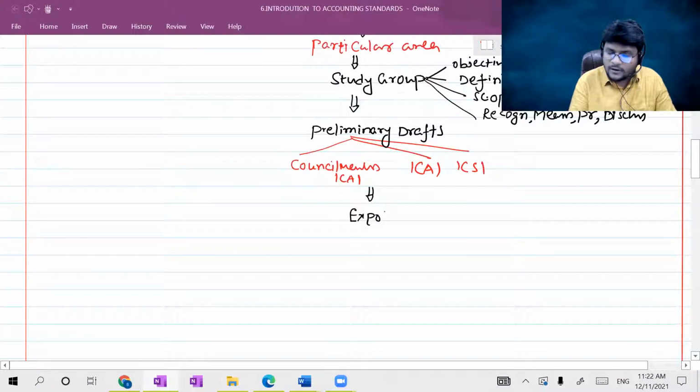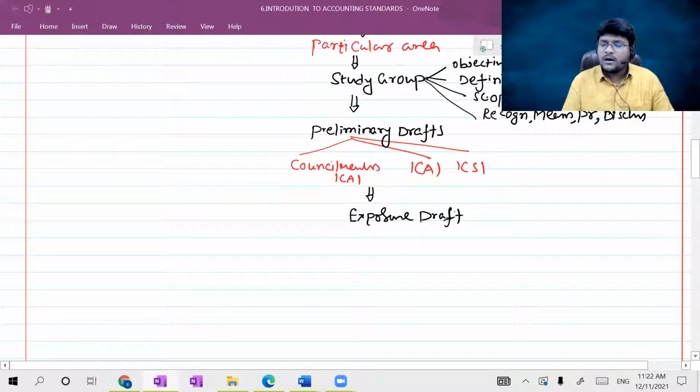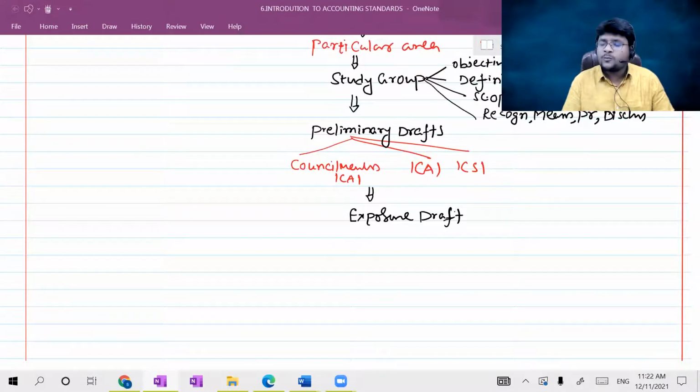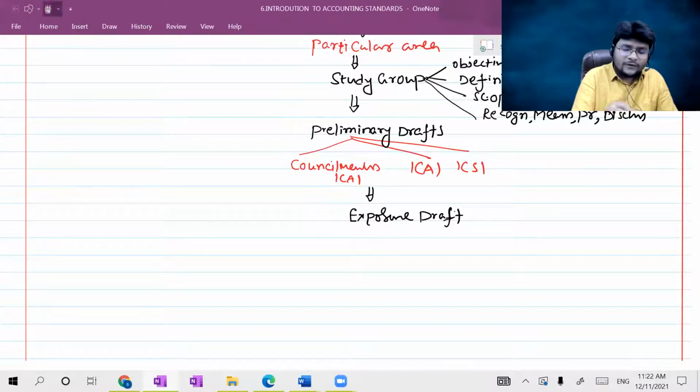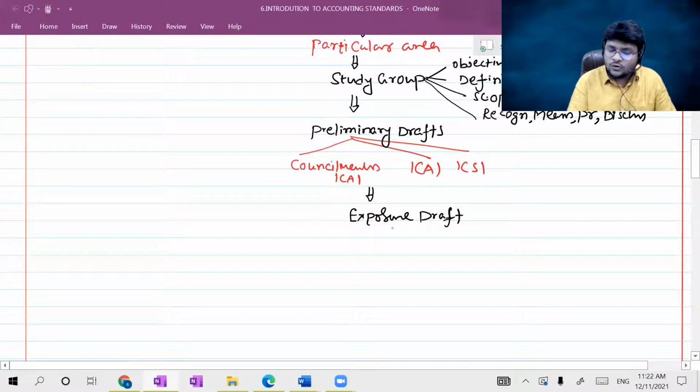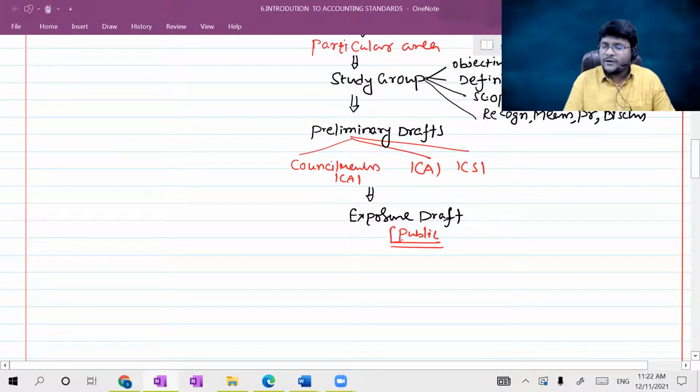Exposure draft, which is not a preliminary draft. Why? Because we already took insights from different bodies as well, right? Then it is known as an exposure draft. Now such an exposure draft will be issued to the public, sir, public to get the comments. Public means here not the general public, but those who have knowledge of such financial information, that is mainly members of the professional bodies.